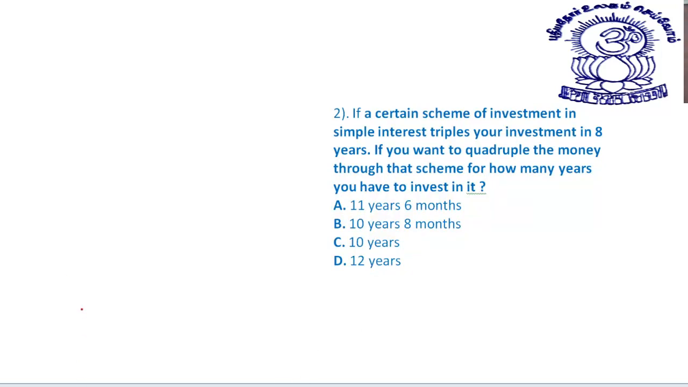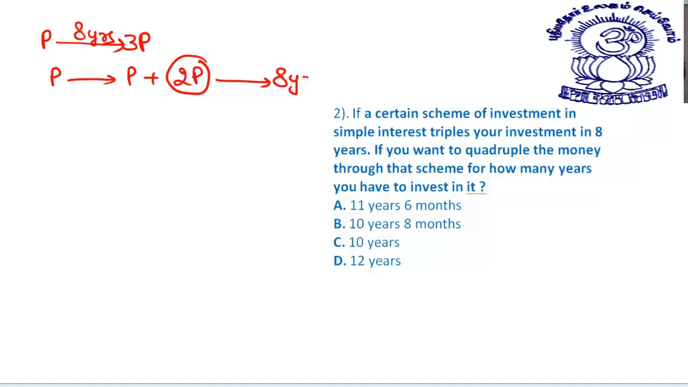Let's move to the next question. If a certain scheme of investment in simple interest triples your investment in 8 years, see, triples your investment in 8 years means this was P. It becomes 3 times of itself in 8 years. That way, I can say P plus 2P. You have to focus on this thing only. 2P is your earning in 8 years.